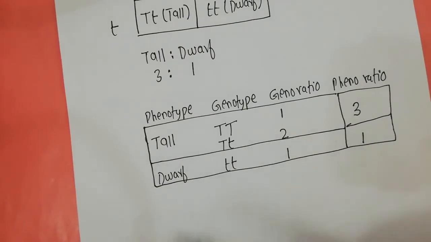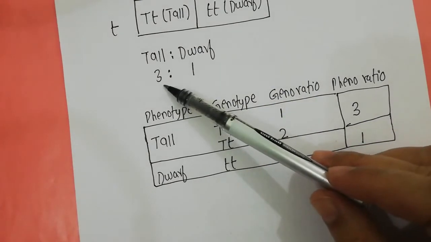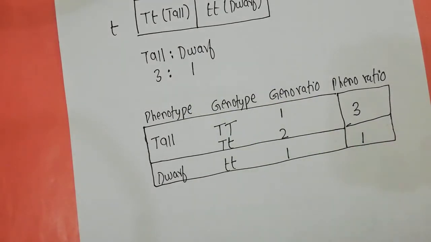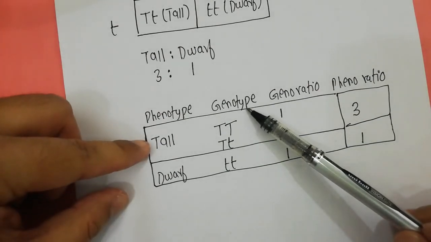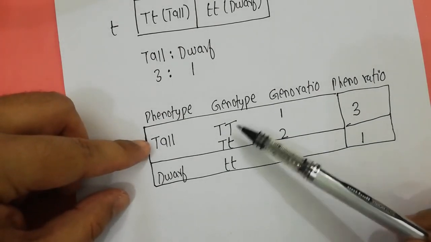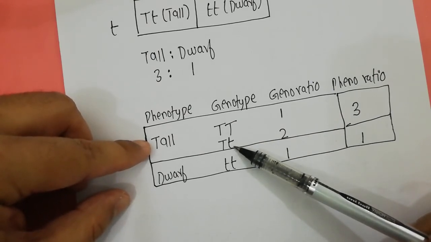In the F2 generation with a ratio of 3 tall to 1 dwarf, the genotype for the tall was in 2 forms, the homozygous tall and the heterozygous tall.